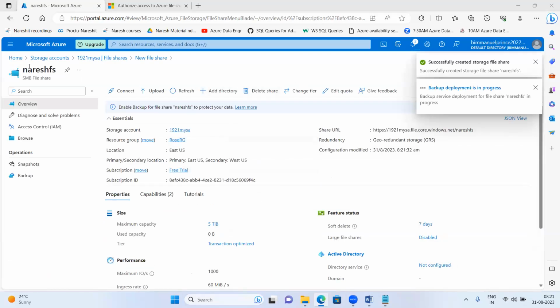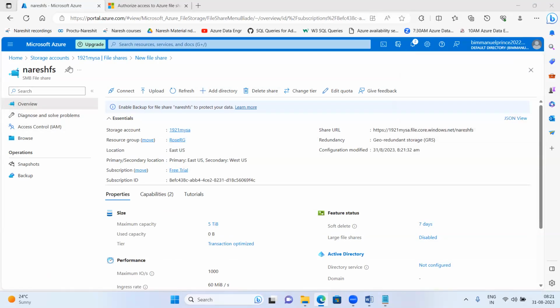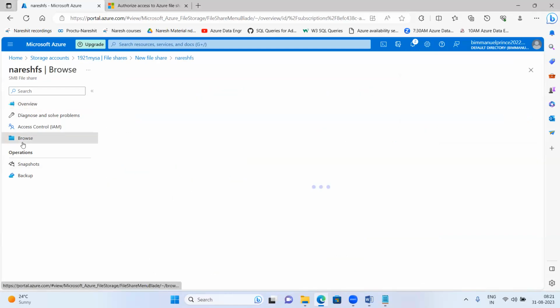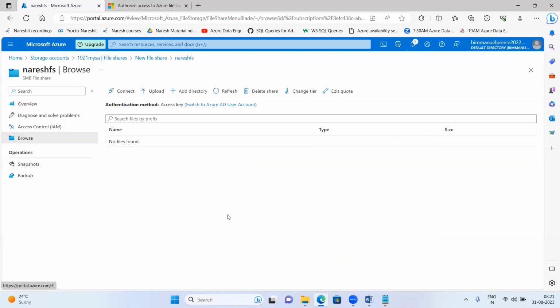So the file share has been created now with a name called Naresh FS in this storage account. Okay, 1921 MySA. This is another storage account. Multiple storage accounts I'm having. Click on browse here.